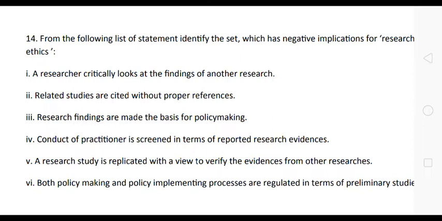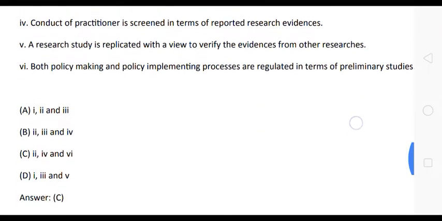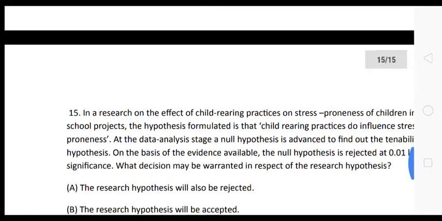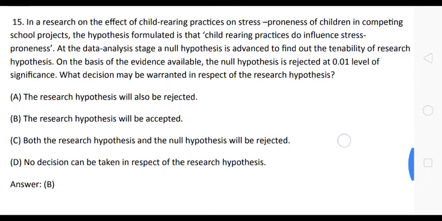And statement 6: both policy making and policy implementation processes are regulated in terms of preliminary studies. Okay, friends, option C is the correct answer. Now let us see next question.